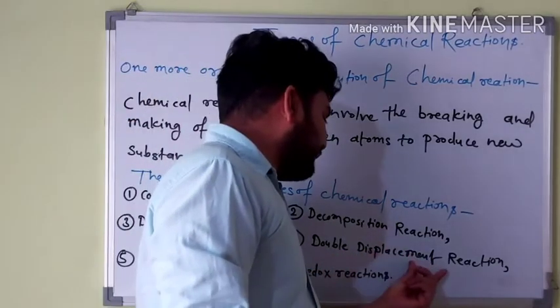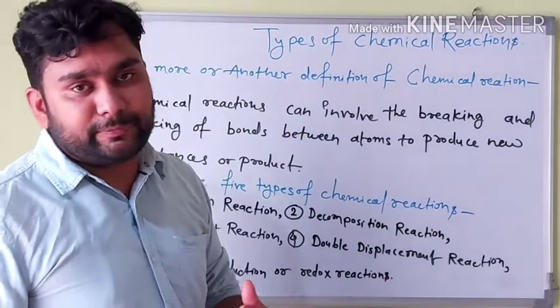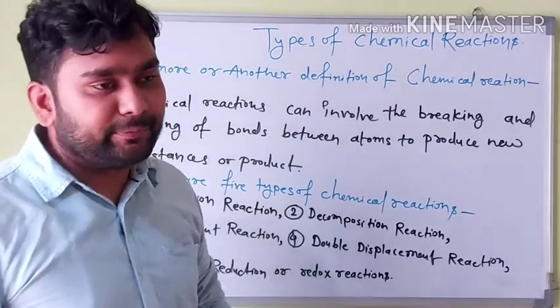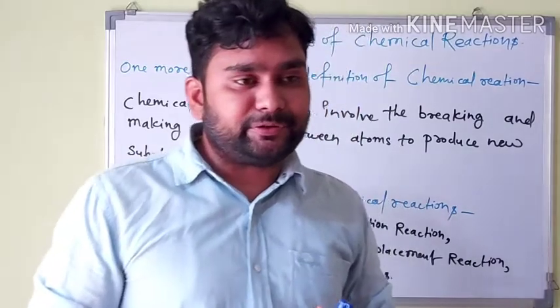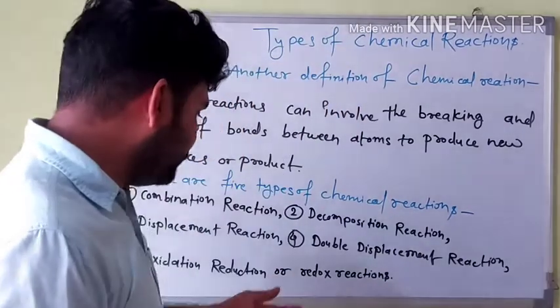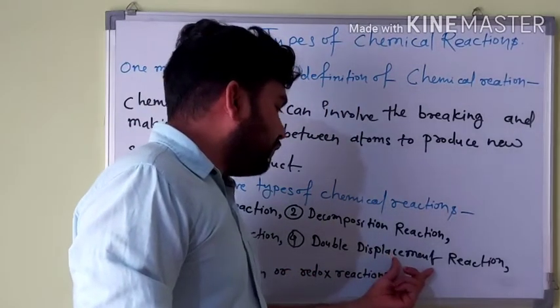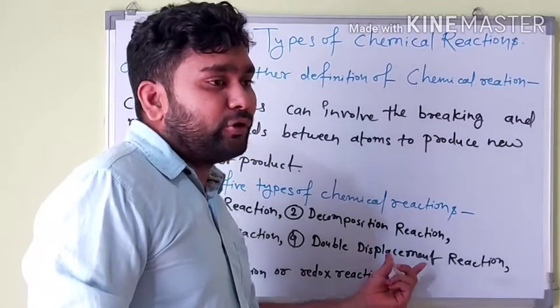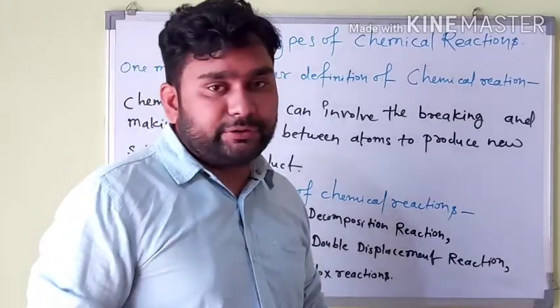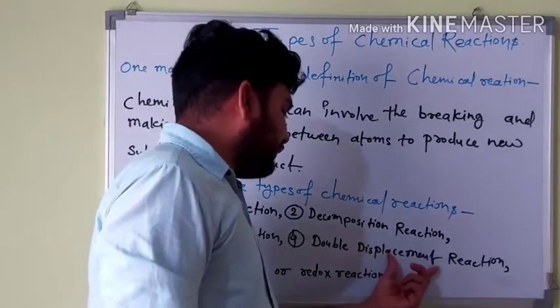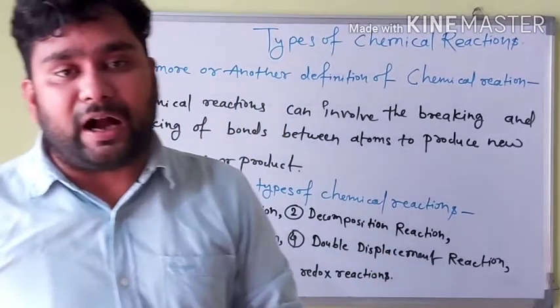Double displacement reaction: what is it? It is a reaction in which there is an exchange of ions.